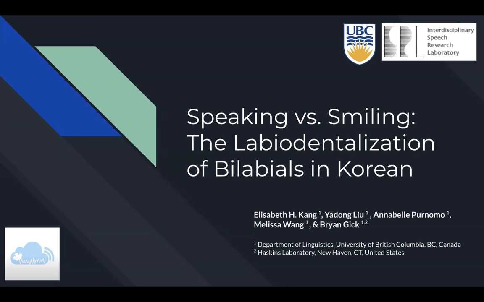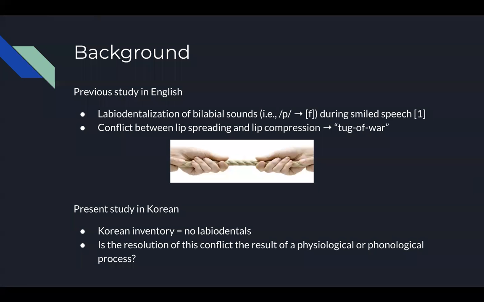How we resolve this conflict during speech is the focus of the present study, the labiodentalization of bilabial sounds. Labiodentalization, or the production of bilabial sounds such as P as labiodental sounds such as F, has been previously explored in English during smiled speech. The conflict between the lip spreading that occurs when smiling and the compression of the lips required to form bilabial stop sounds was found to result in labiodentalized variants of English bilabial stops.